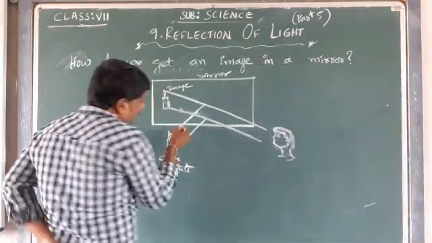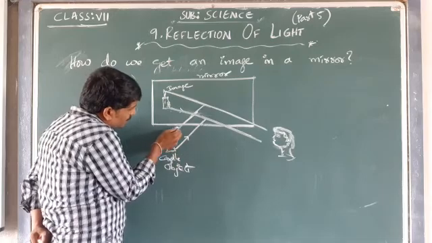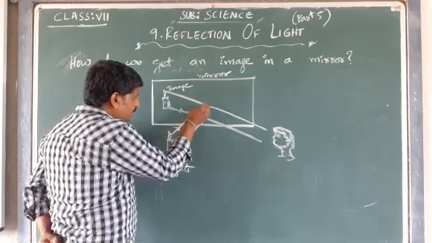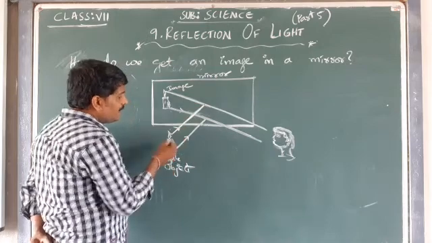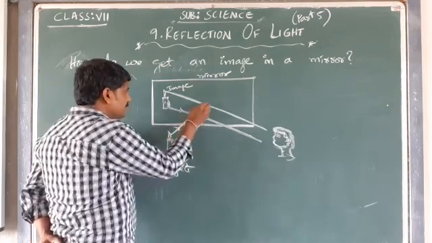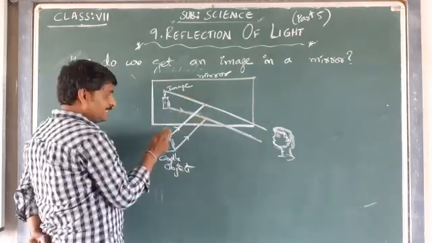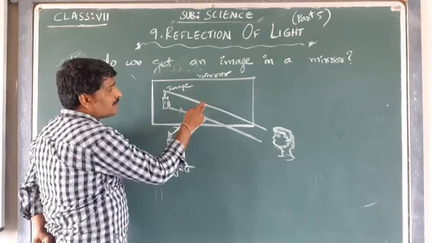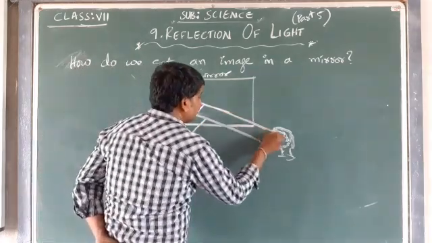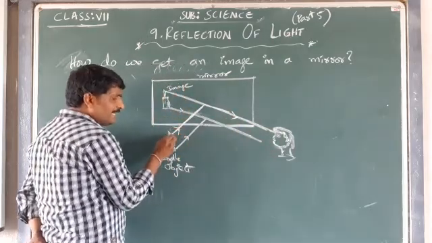The rays which are coming from the candle, try to understand, are going to be directed towards the mirror. This is acting like the incident ray. The incident rays hit the mirror. After that, they get reflected, and this is the reflected ray from the top of the candle.